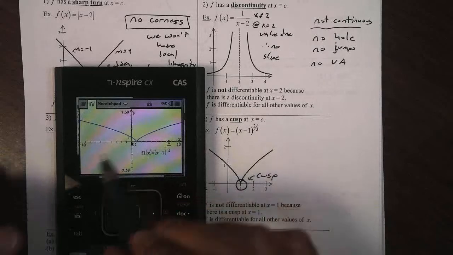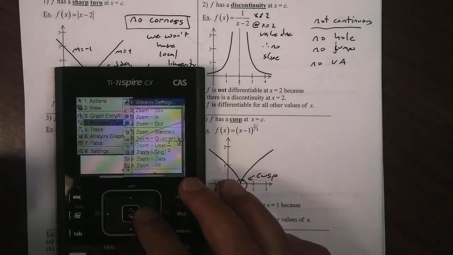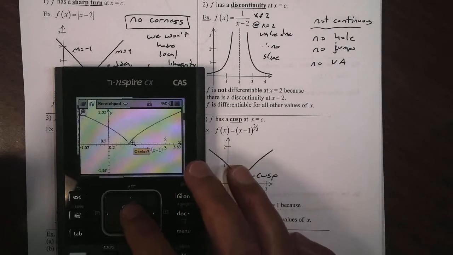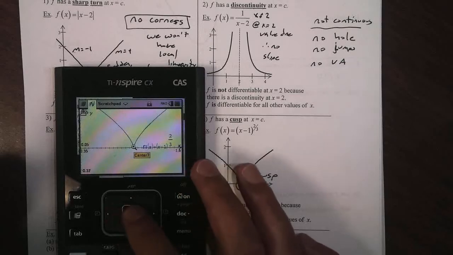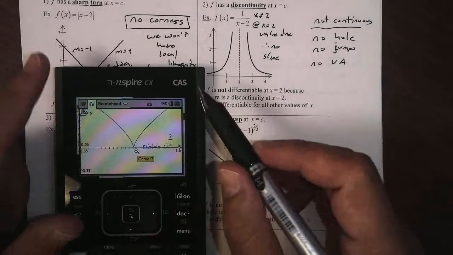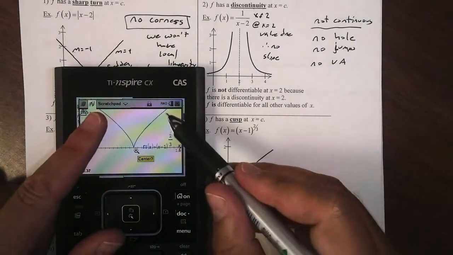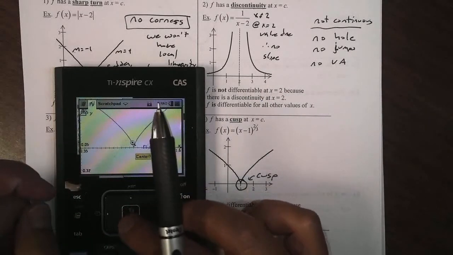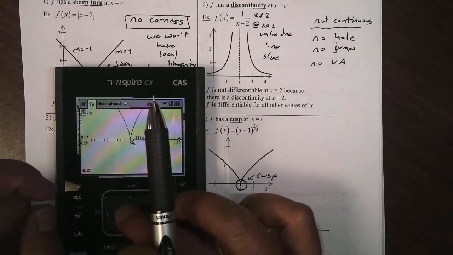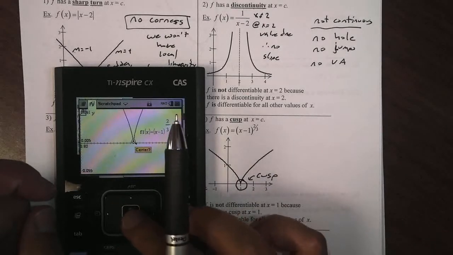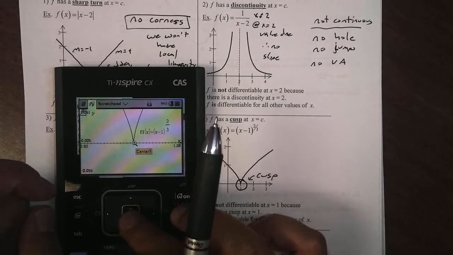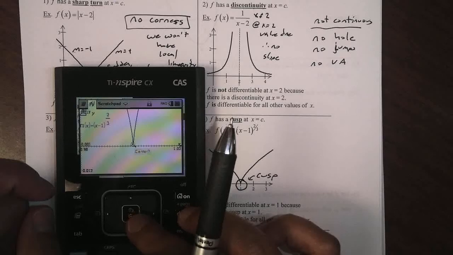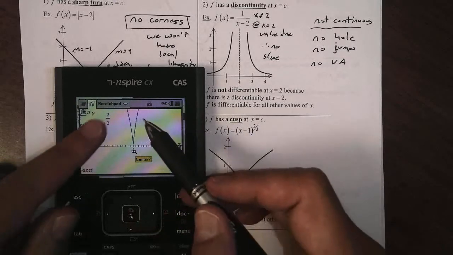Watch what happens when I zoom in really, really close here. I mean, super close. What do you notice is happening? Like when I talked about the corner, if you zoom in, it always just stays a corner. Notice, at this point right here, it never becomes a straight line. At this one instantaneous moment, it's even getting steeper and steeper and steeper. What do you notice? It's just getting steeper.